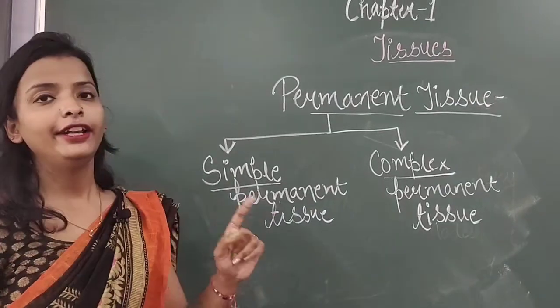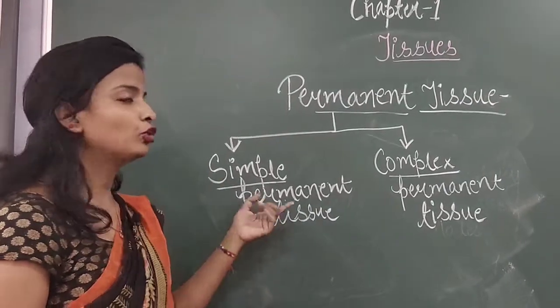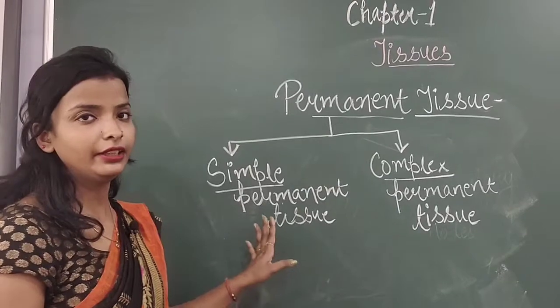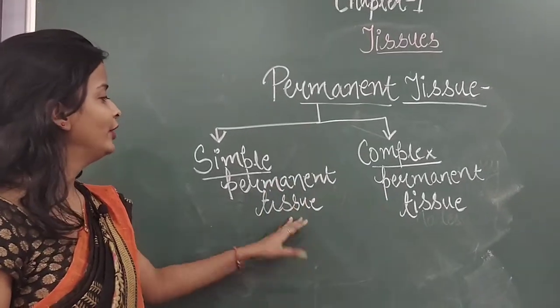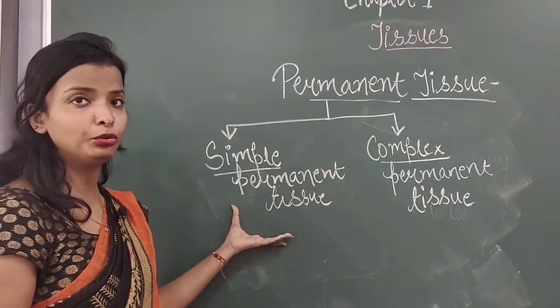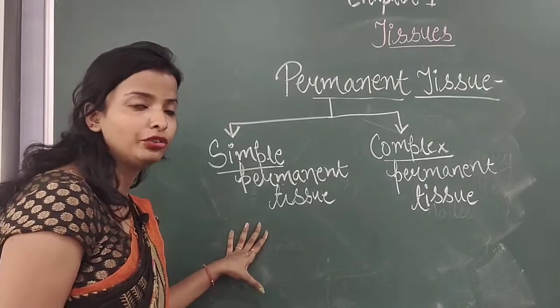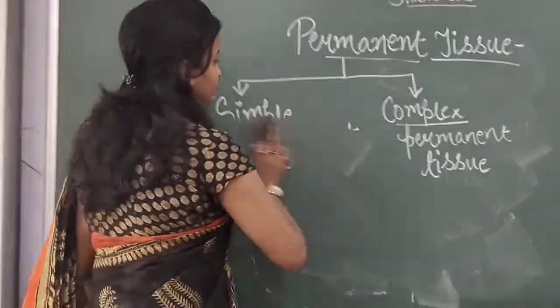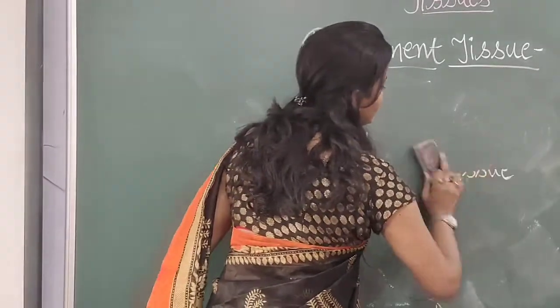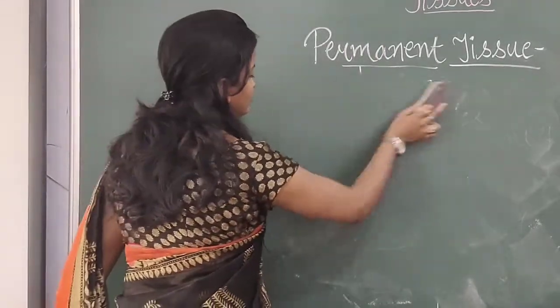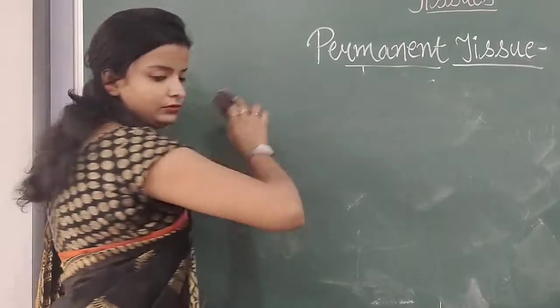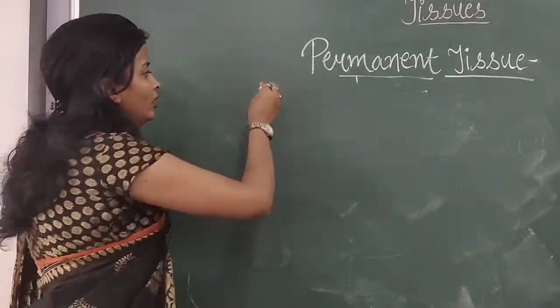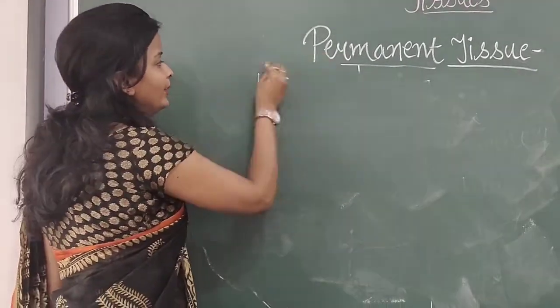Now, as I am telling you again and again, so many subdivisions are given in this chapter. So again, when we pick the simple permanent tissue, it is divided into three types. So let us discuss simple permanent tissue. Permanent tissues are of two types.